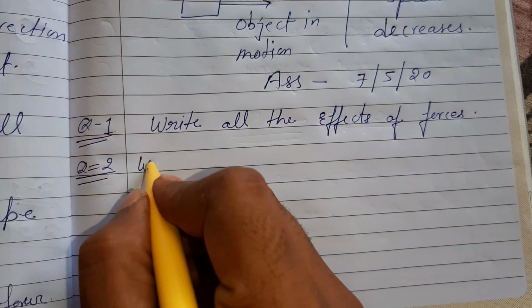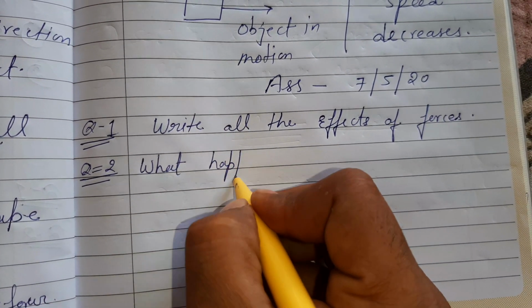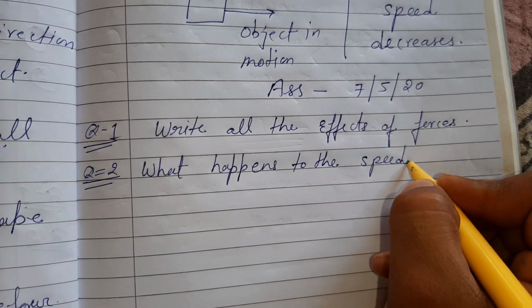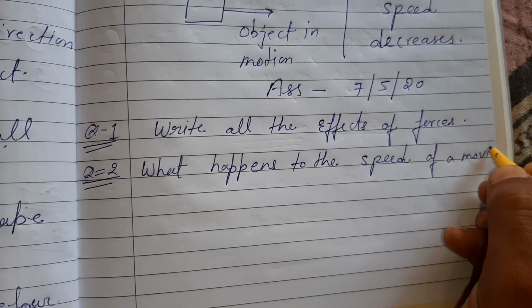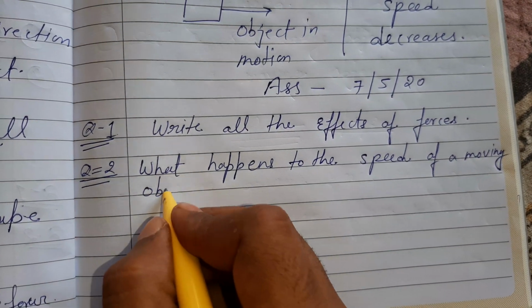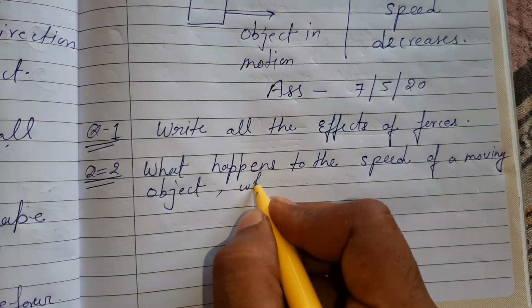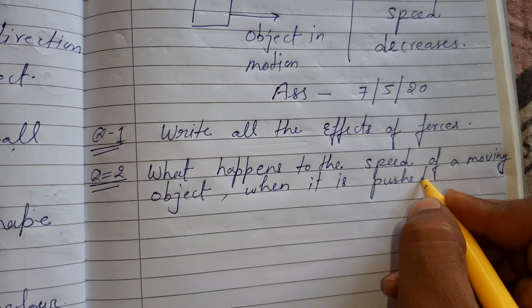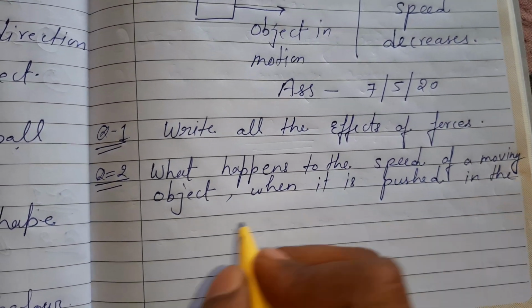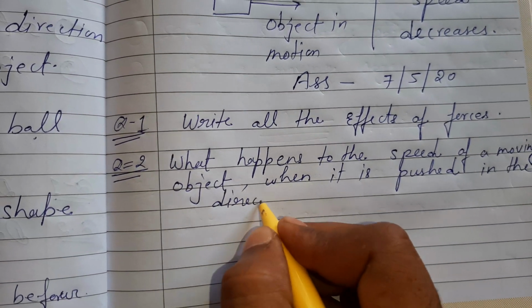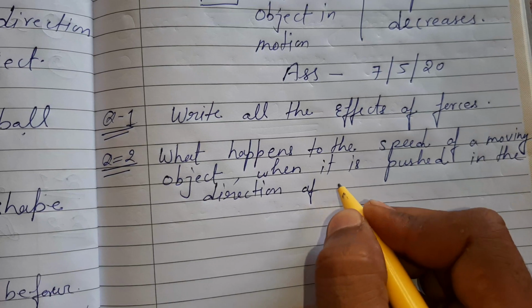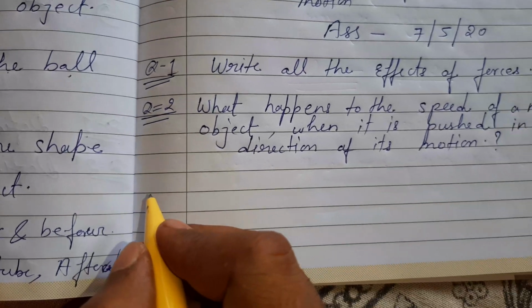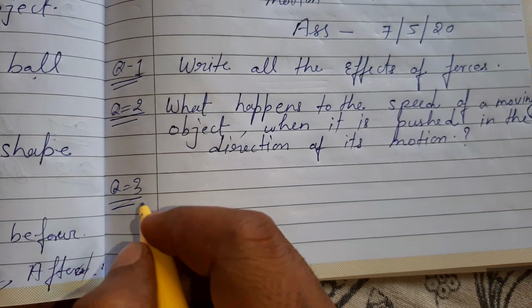Question number 2: what happens to the speed of a moving object when it is pushed in the direction of its motion?